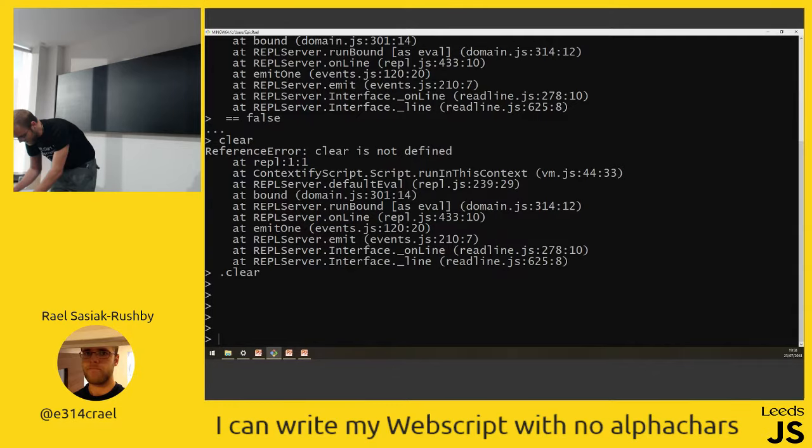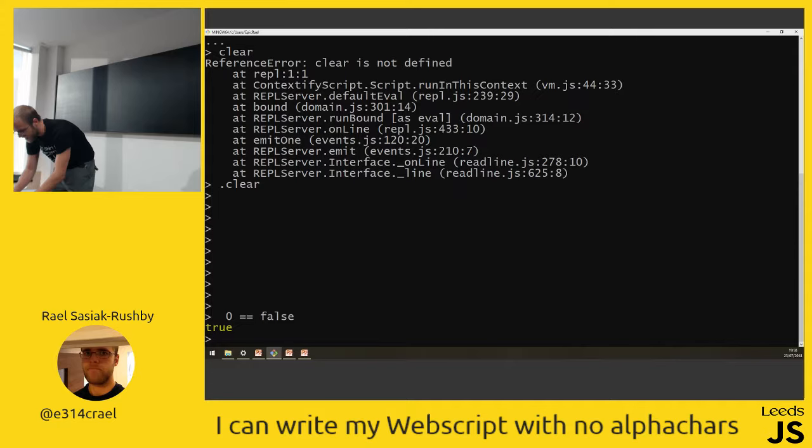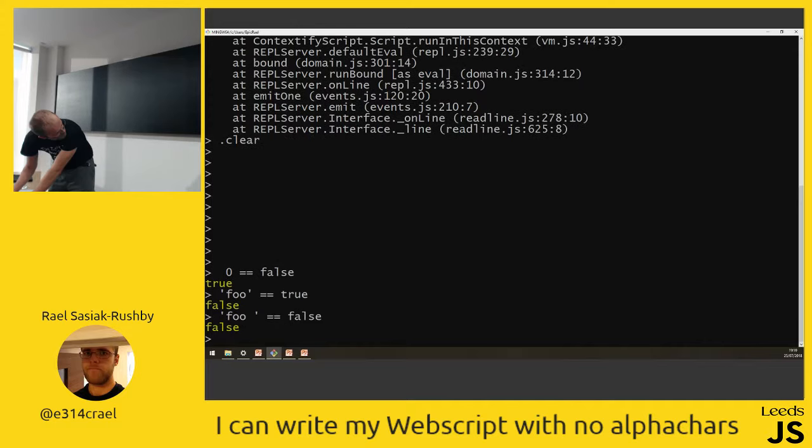And it didn't even numlock. True. Sorry. Is foo true? False. And does foo equal false? False. I don't know why that's gone both ways. I can't remember why. Probably done something wrong there.